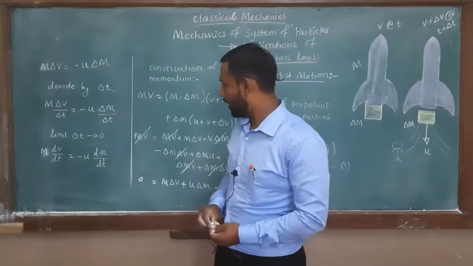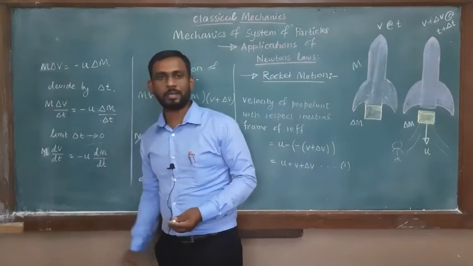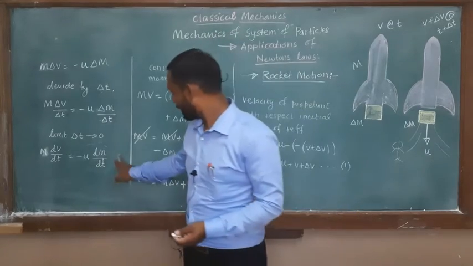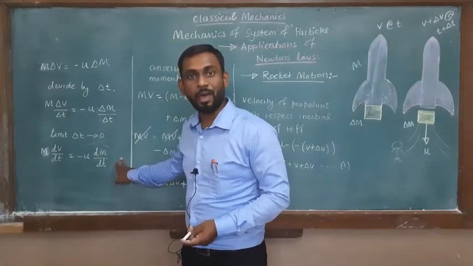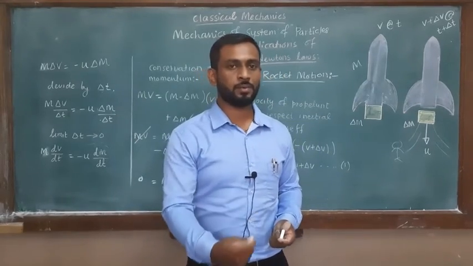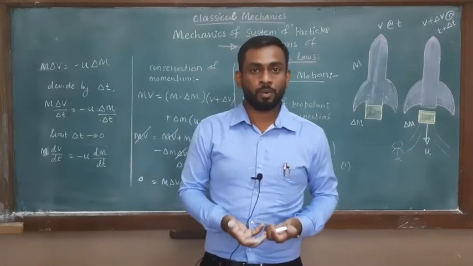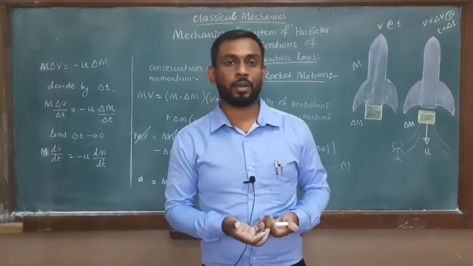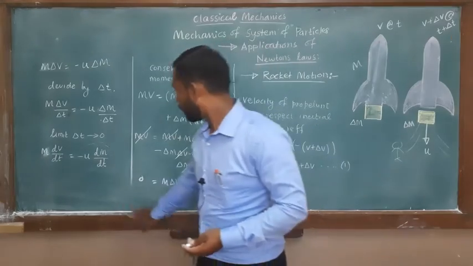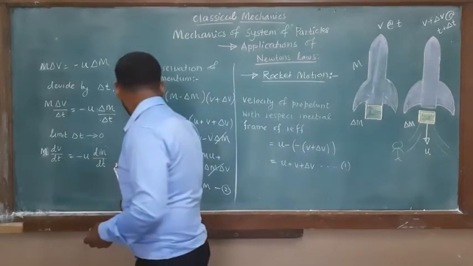So this force of the rocket has to overcome the force due to gravity. In the RHS of this equation, you have to include the gravitational force, and against that gravitational force you have to provide force to the rocket. Only then does the rocket attain a certain velocity or go in the upward direction. So this is equation number, let's say, 3.